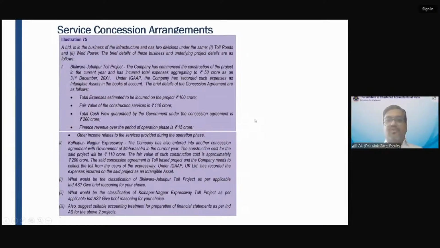So I hope this service concession arrangement accounting is clear to all of you. The financial asset model, the intangible asset model, right? And this accounting has to be bifurcated between the construction phase and the operation phase, because the company is providing the construction service as well as operation service. Do you have any question around this?